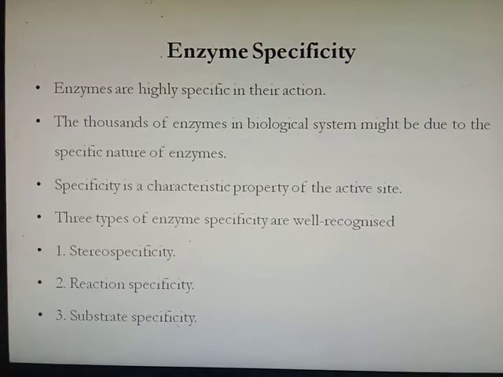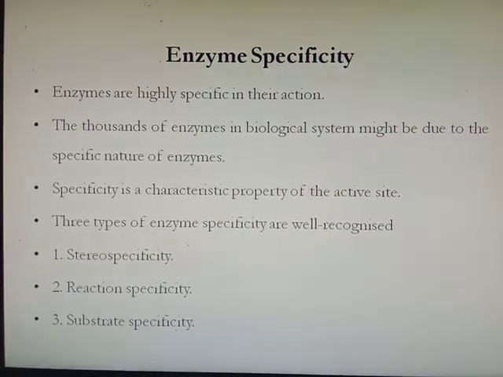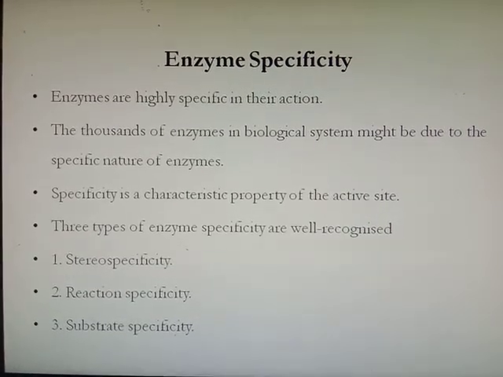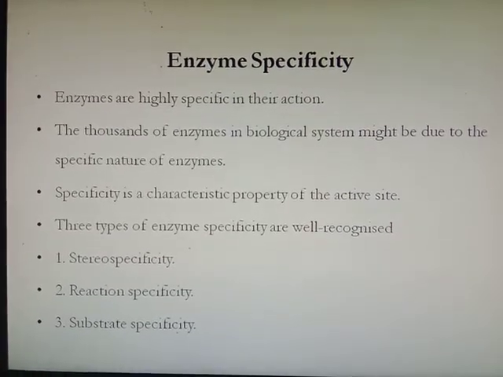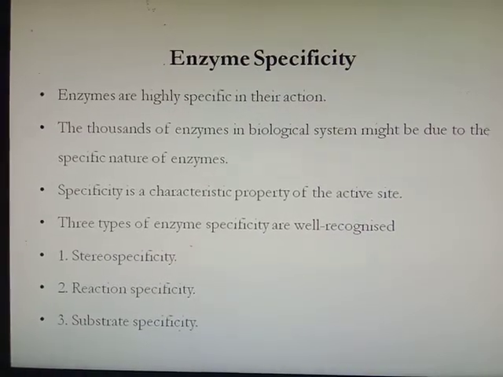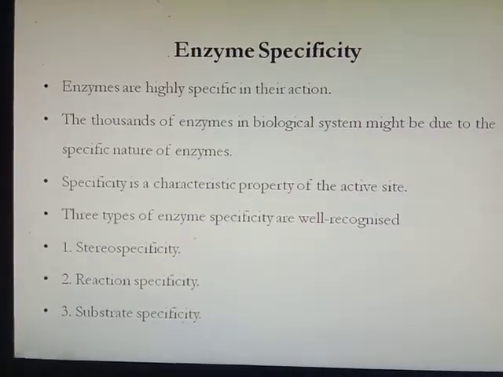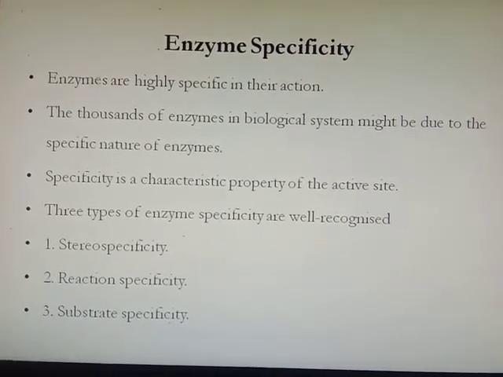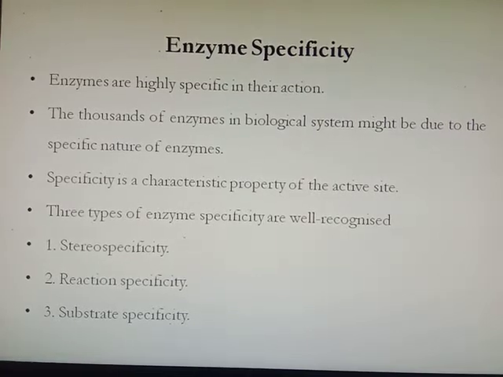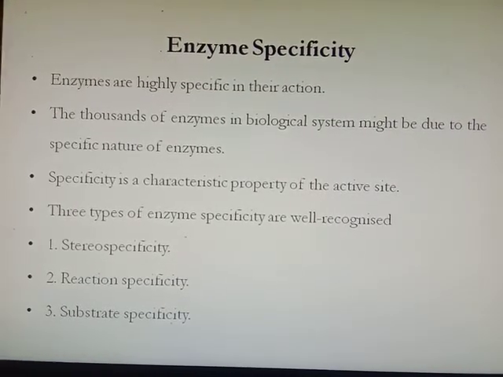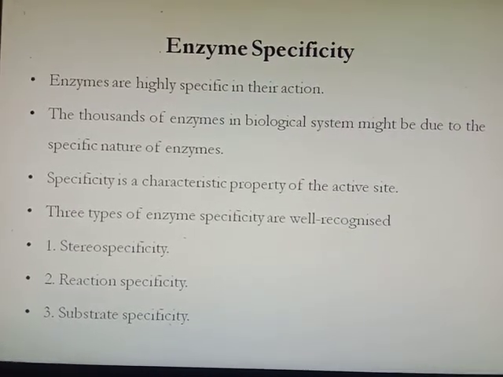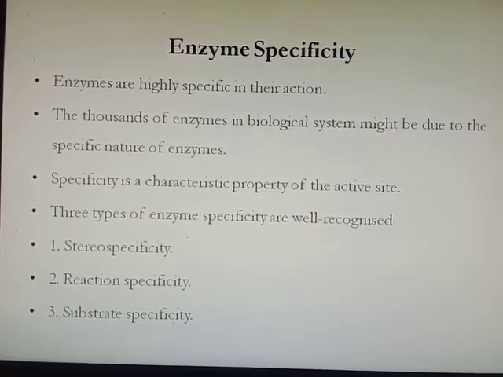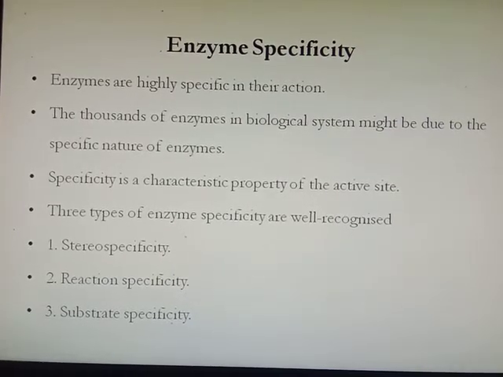Then enzyme specificity. All enzymes do not work on all substrates. So some specific enzymes will act on some specific substrates. That's called enzyme specificity, which we will explain. Enzymes are highly specific in their action, meaning one enzyme will act on one substrate only, not on other substrates, due to which thousands of enzymes occur in biological systems because of their specific nature. Specificity is a characteristic property of the active site, meaning the active site specifically binds to a specific substrate.